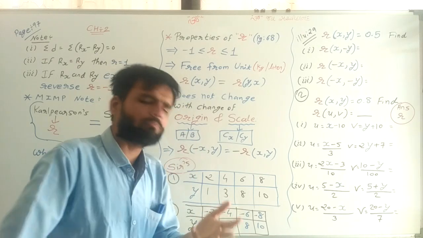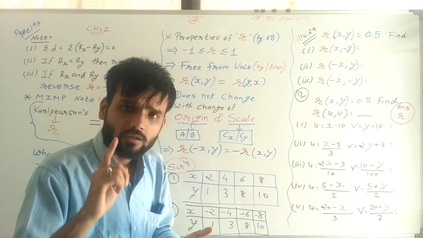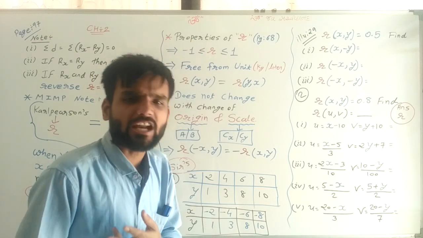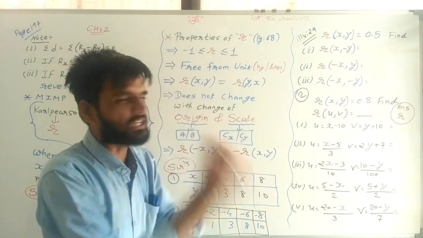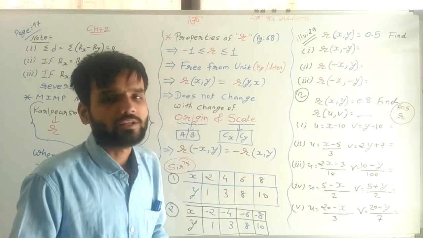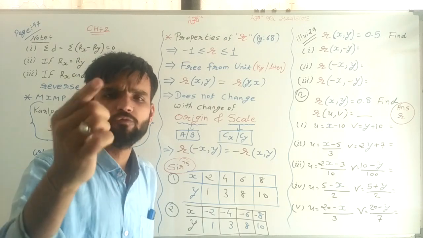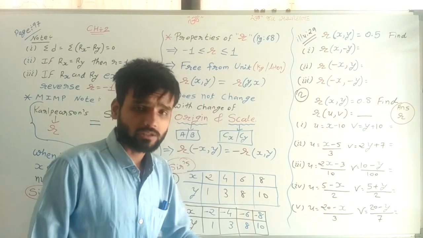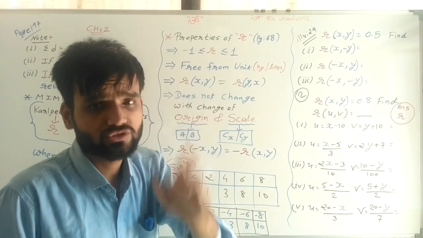By dividing, multiplying, adding, subtracting, whatever you do to the x and y variables, there is no change in the value of the correlation coefficient. But yes, the sign may change.